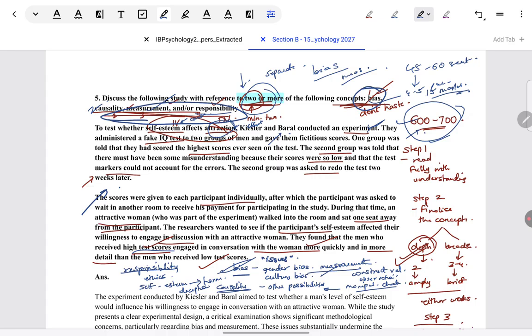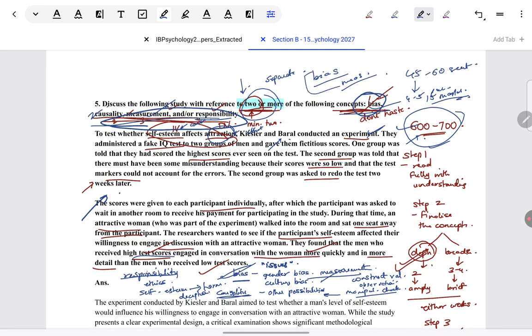So, whichever you're stronger in, maybe you can start with that. There's no rule that because here they've mentioned bias first, you have to take bias first and then measurement. You can go any way. They have not told you to follow any particular order. But there is a requirement that you do associate the concepts also ultimately. So you're going to have a merger paragraph also. First, individually, you will discuss bias, then, individually, you will discuss measurement, and then you can reconcile the two towards the end. I will show you all that in the model answer, but just keep it in mind before starting.